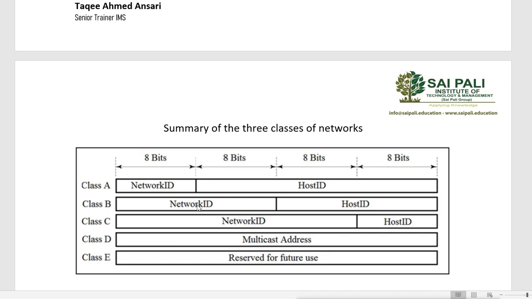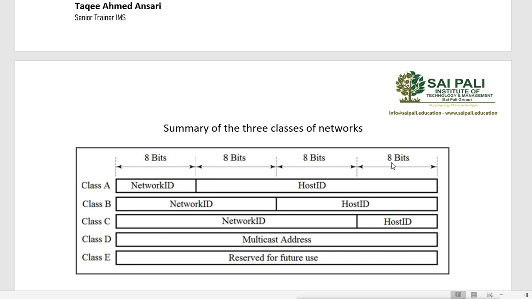That is how class A is for the big network. In a single network ID, how many host IDs can you have? It is 2 raised to 24 (8, 8, 8), and that is too much. Class B is for middle size companies, so the host ID is reduced. Now the host ID is only 16 bits, so the number of hosts you can get in a single network is 2 raised to 16, that is 8 and 8.